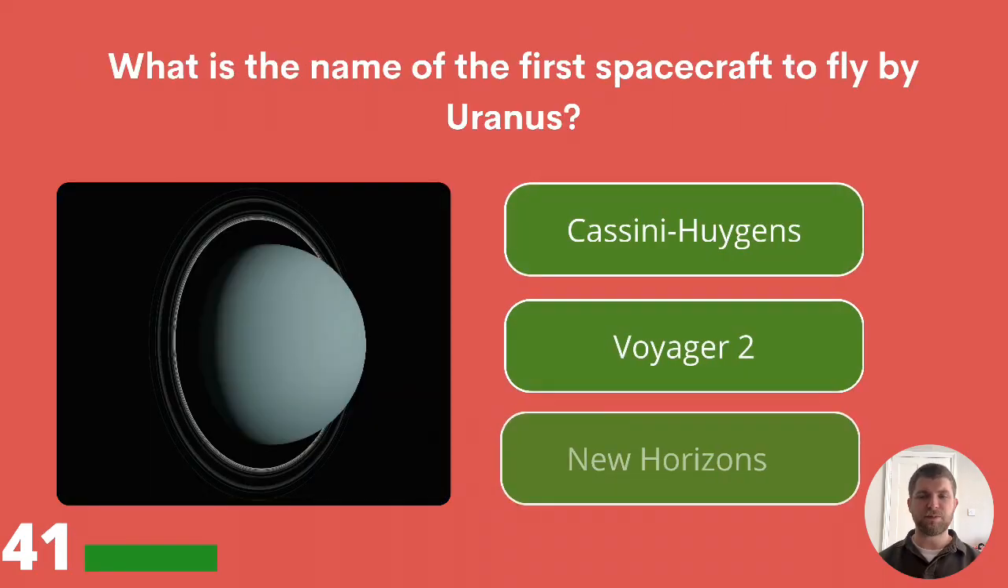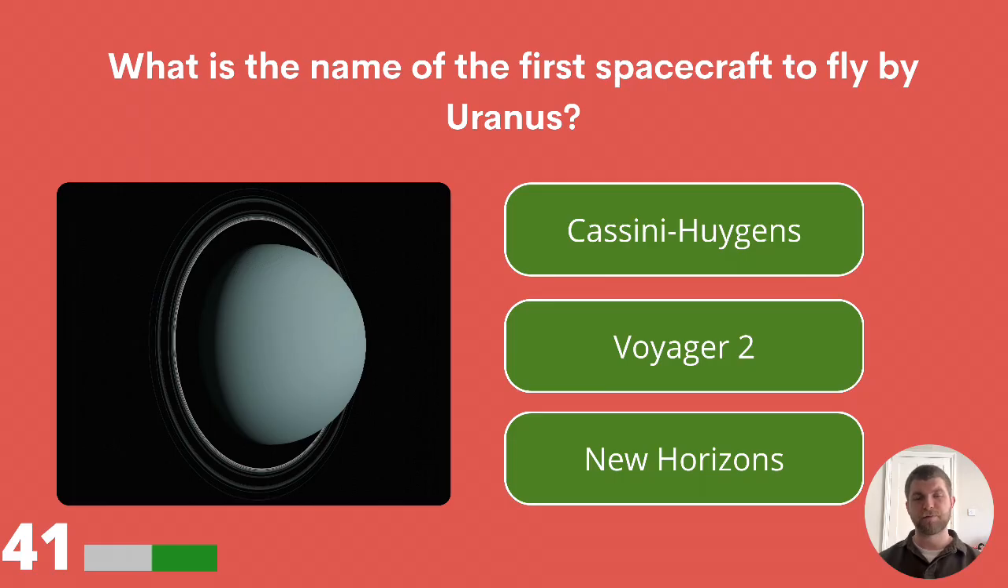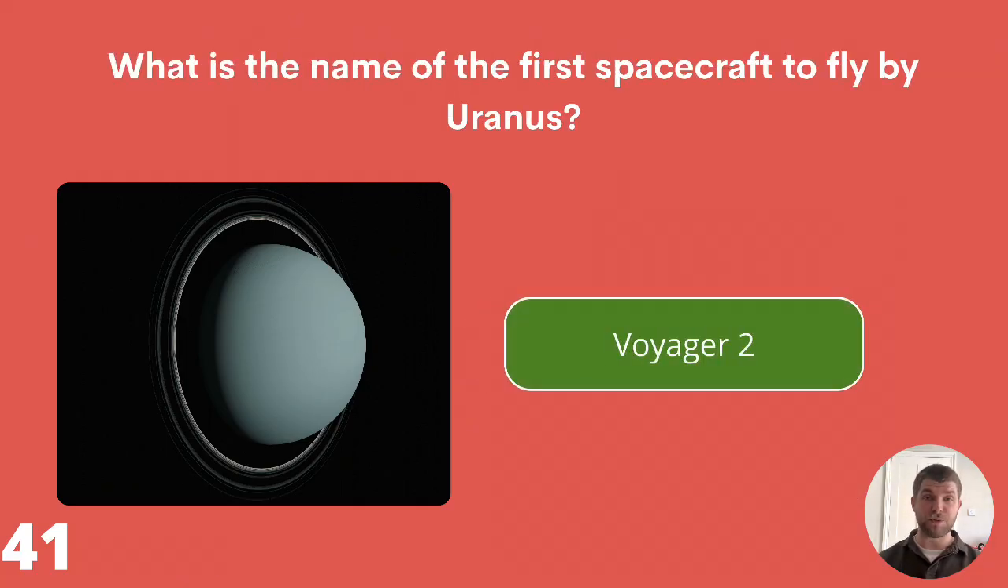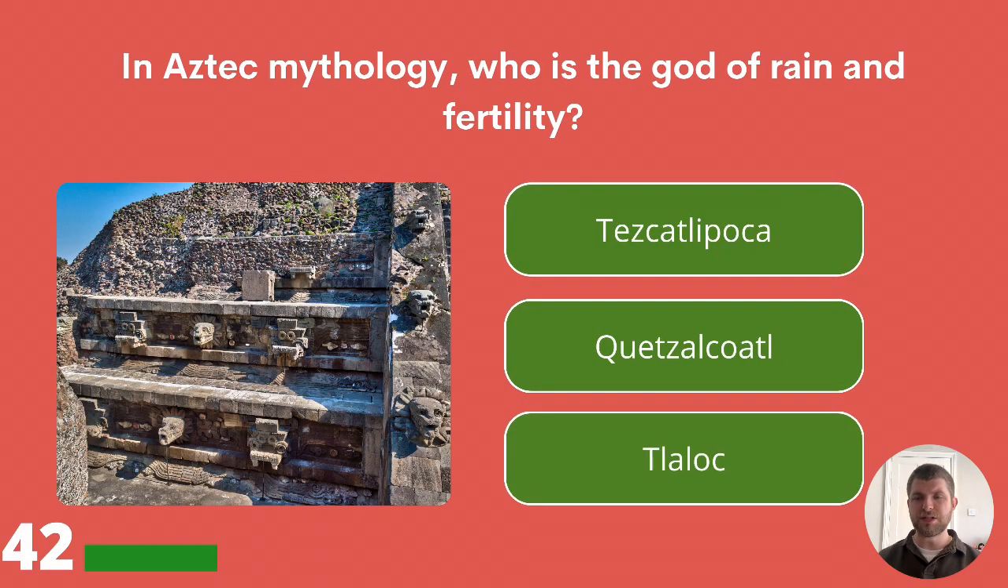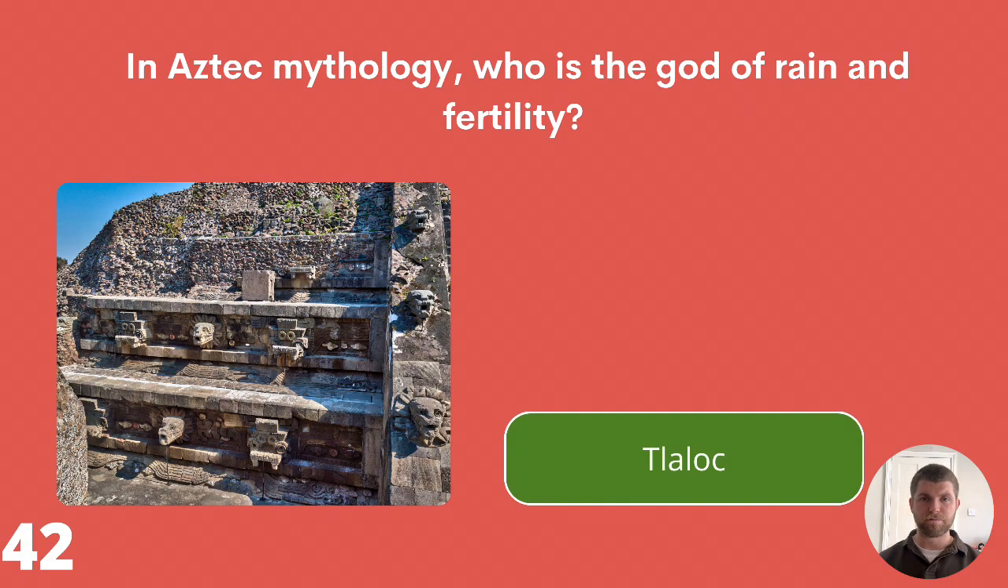What is the name of the first spacecraft to fly by Uranus? Cassini-Huygens, Voyager 2, or New Horizons? The answer is Voyager 2. In Aztec mythology, who is the god of rain and fertility? Tezcatlipoca, Quetzalcoatl, or Tlaloc? The answer is Tlaloc.